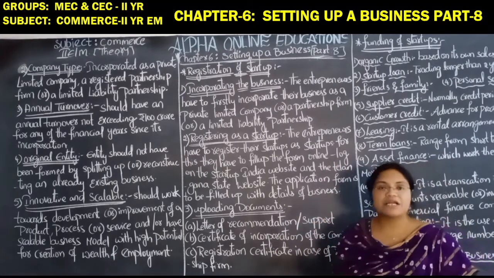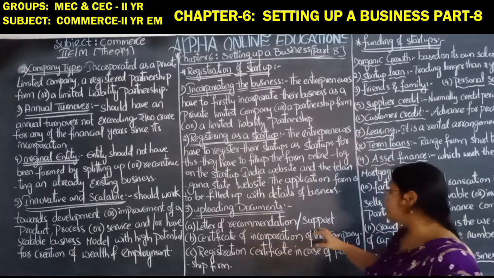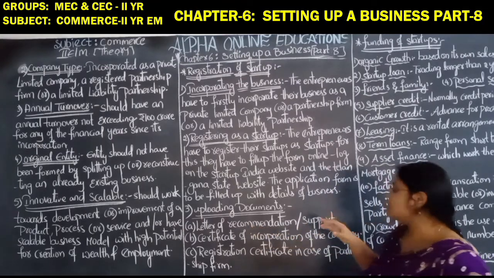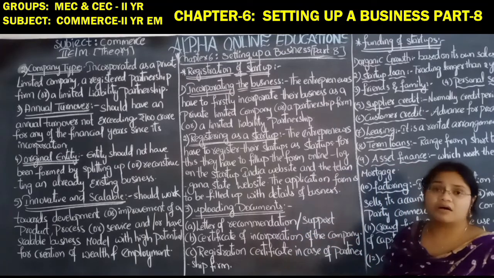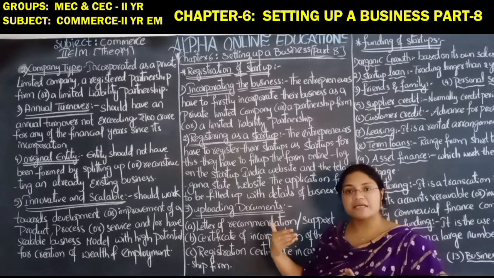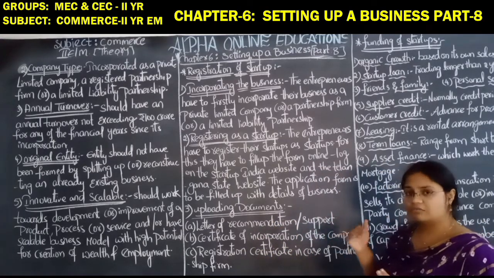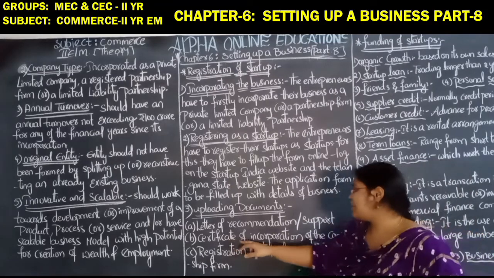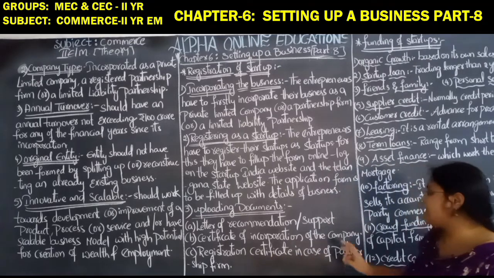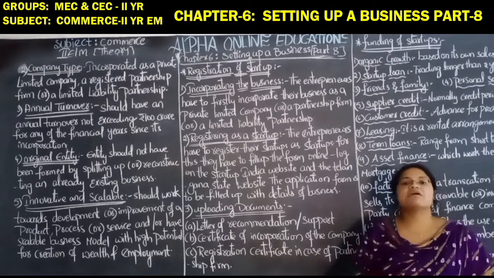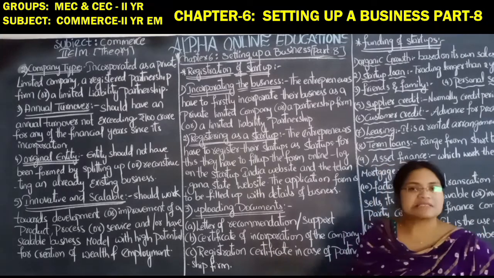Next, uploading the documents. The following documents also have to be uploaded: letter of commencement, recommendation or support, meaning which government, corporations or schemes are supporting. Those things have to be uploaded. Certificate of incorporation of the company. Next, the registration certificate in case of a partnership firm. So in case of a partnership firm, they have to submit one more thing, that is the registration certificate as a partnership firm.